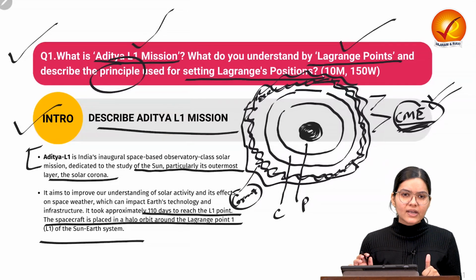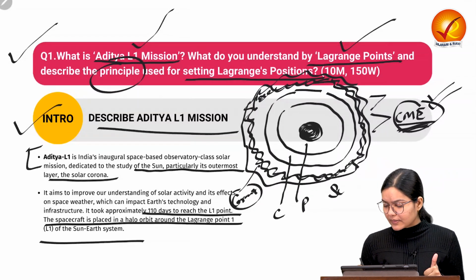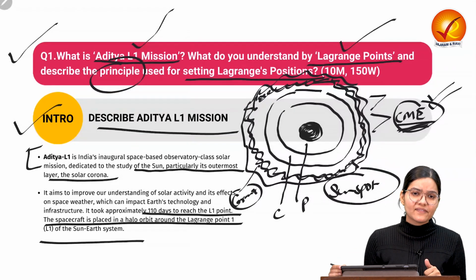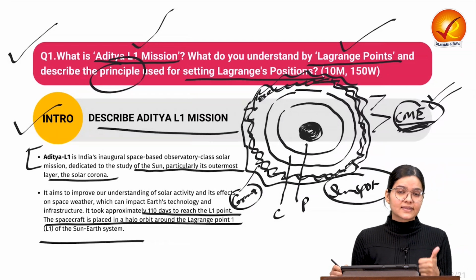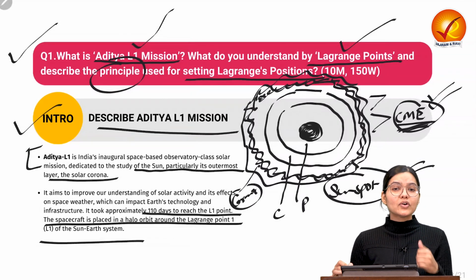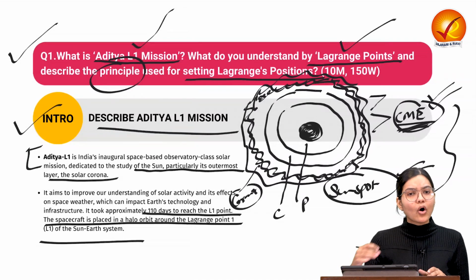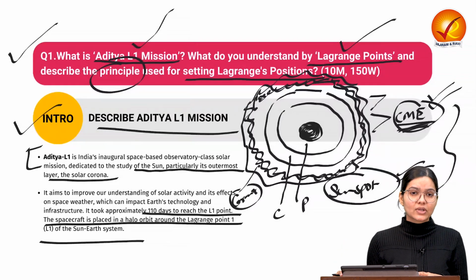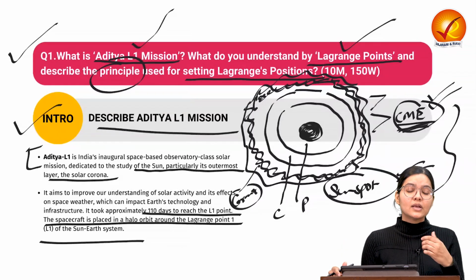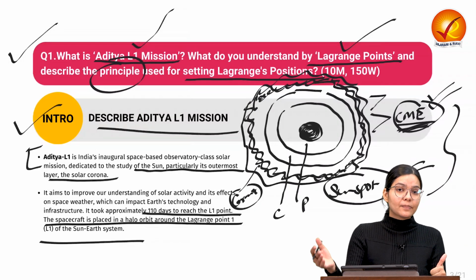Also, if you see the photosphere and chromosphere, there are different activities going on. For example, the sunspots are there. These sunspots are again very special features. For example, the magnetic field is very strong here and the solar flares come out of here. So we also want to understand the solar flares, the solar winds, and the different processes involved, because these all have an impact on the Earth's atmosphere. So that is the aim and objective of the Aditya L1 mission, so that we can understand the sun's outermost layer, the corona, and the different activities going on, if at all some issue comes up in the future, because as we discussed, it has the capability to enter the interplanetary space.